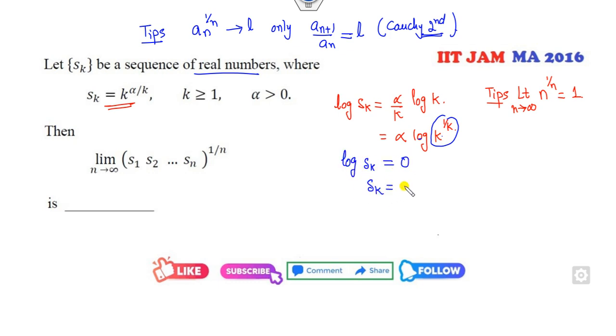So what is the Sk? It is 1. So if Sk is 1, then by using this, the ratio is also 1. So if the ratio is 1, then 1 is the right answer of this problem. Always apply Cauchy's second theorem by using the logarithm property.